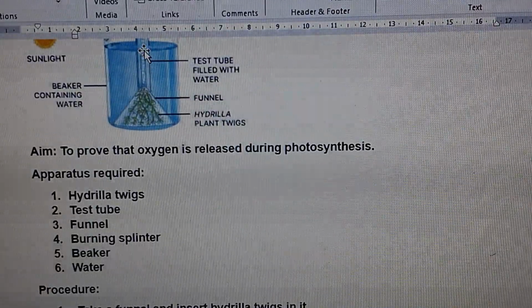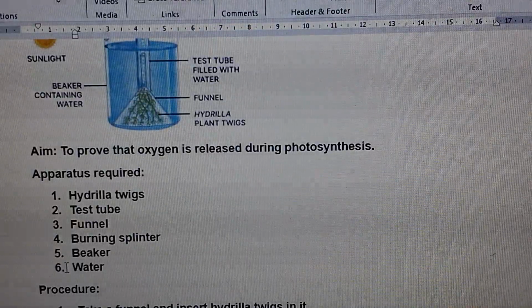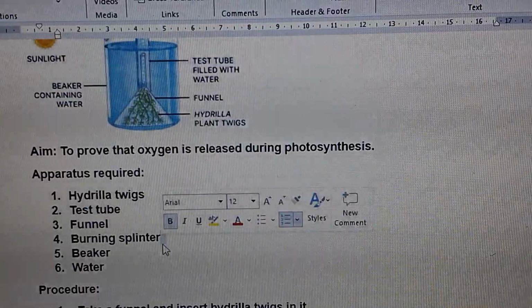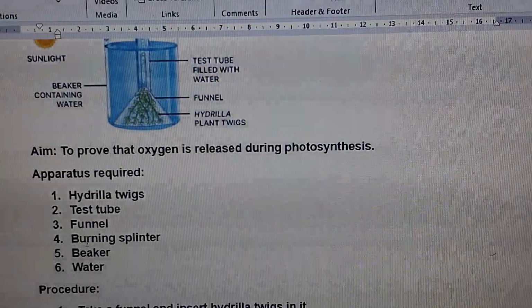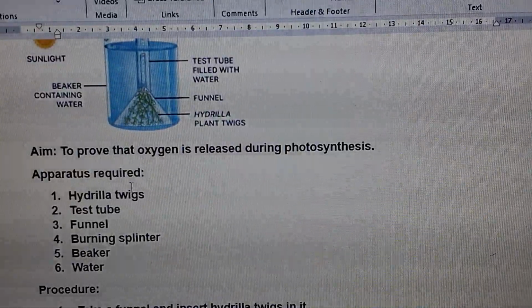And a test tube. See, this is a test tube. And a funnel, this one is the funnel. And a burning splinter, which is used at the end of the experiment. And a beaker, this is the beaker. And the water that is there in the beaker.